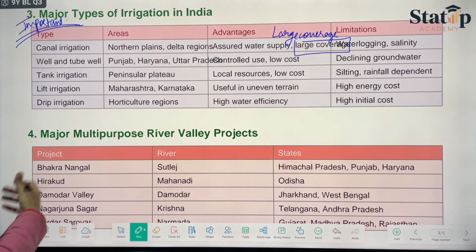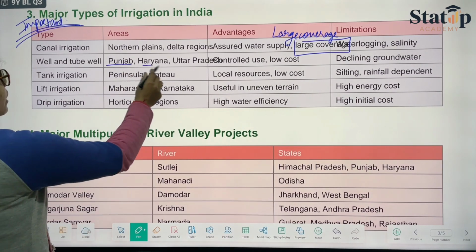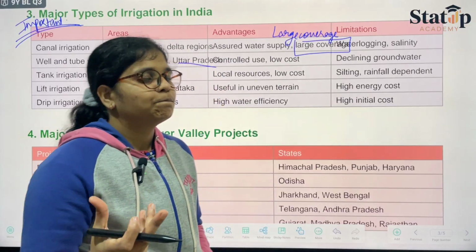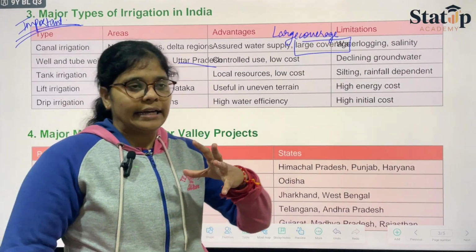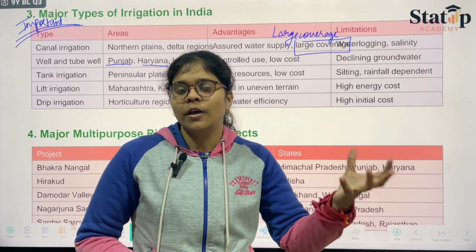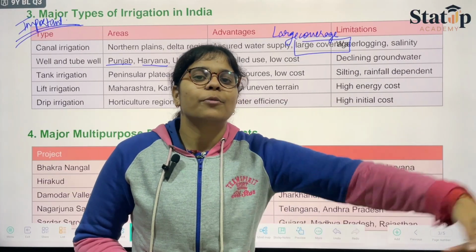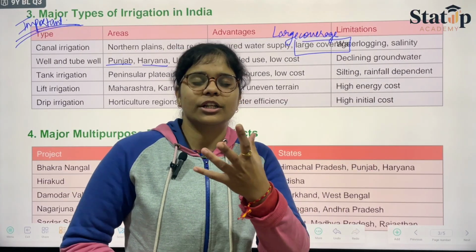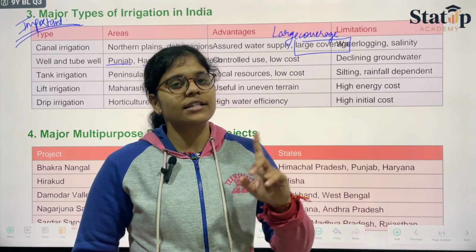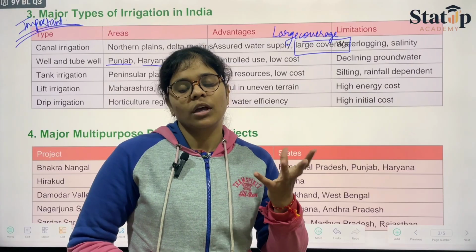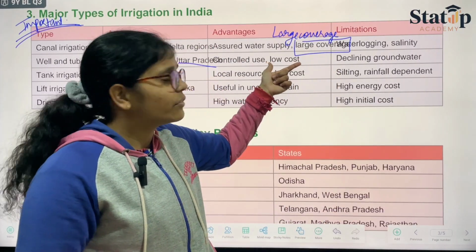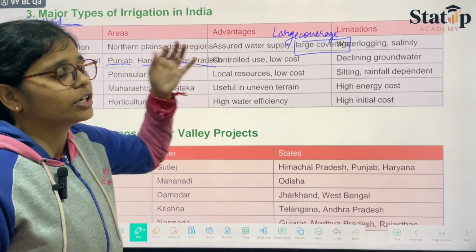When we talk about its areas, they are usually Punjab, Haryana and UP. The advantages are that it pushes water with a great flow, which helps to supply a large amount of water without consuming manpower. It could be costly sometimes, but since electricity is very cheap nowadays, it has a new advantage, which is that it is low in cost.